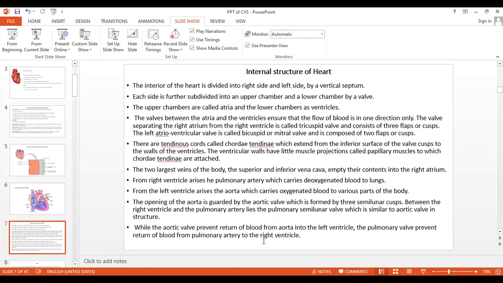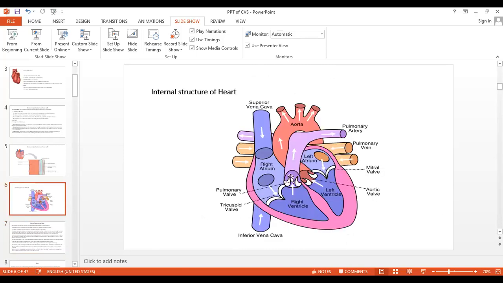These valves prevent the return of the blood from the aorta into the left ventricle, and the pulmonary valve prevents the return of the blood from the pulmonary artery to the right ventricle. See here, this valve prevents the backflow of the blood to the right ventricle, and this aortic valve prevents the backflow of the blood from the aorta to the left ventricle. Is all this internal structure clear to you?